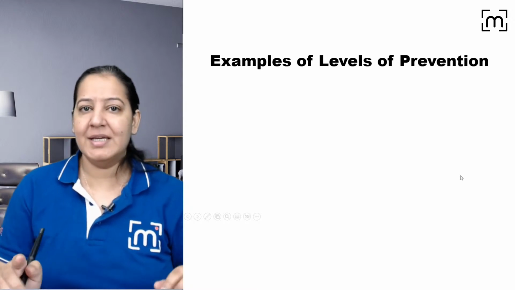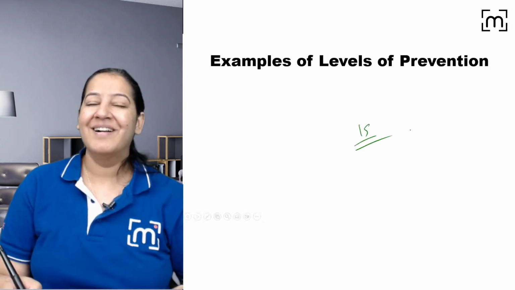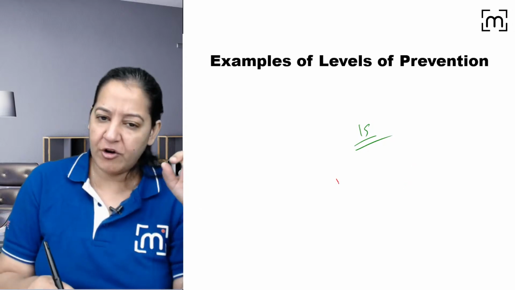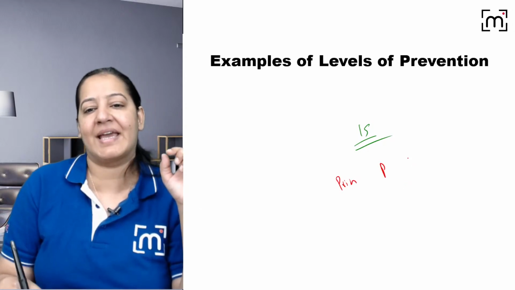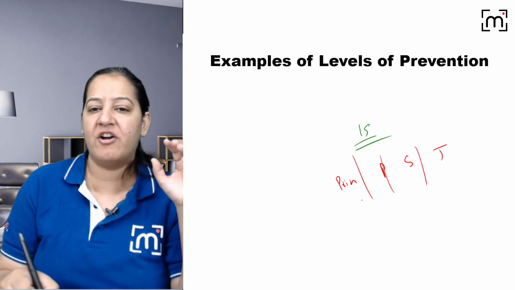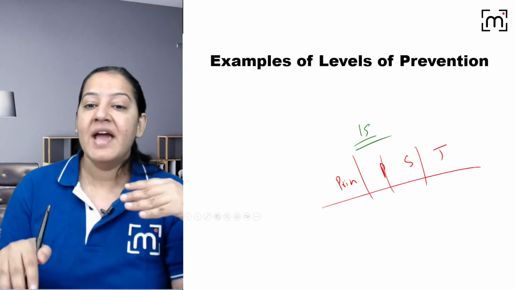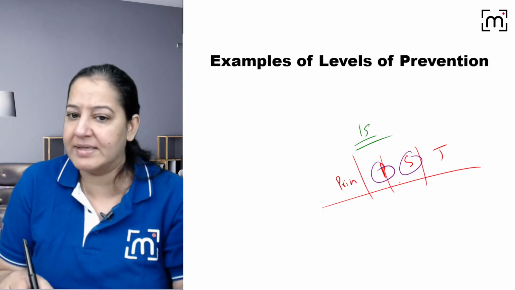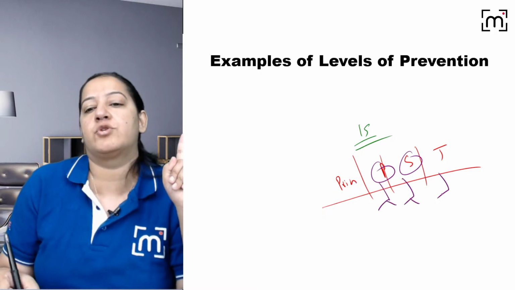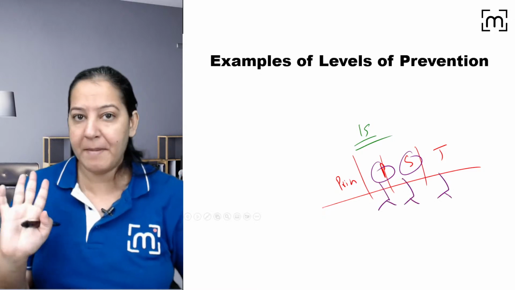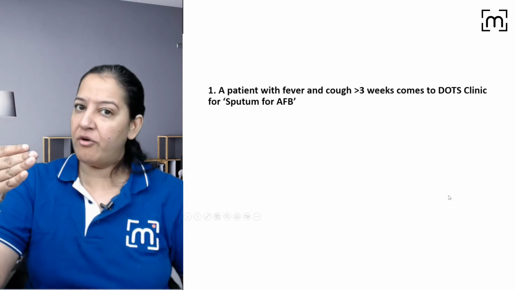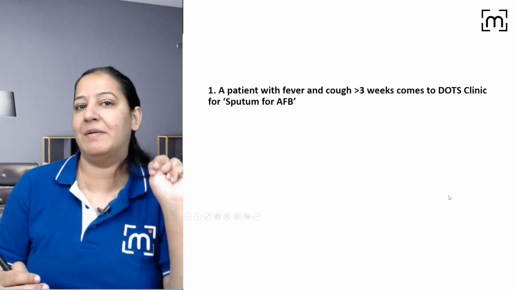In each question, I will ask you 15 questions now, one by one. In each question, you have to tell me 2 things. Number 1, out of primordial, primary, secondary, tertiary, what is the level of prevention we can offer? And whatever your answer, which is the mode of prevention out of the two? You have to tell the mode of prevention also. So tell me two things: the level of prevention you can offer and the mode of intervention.